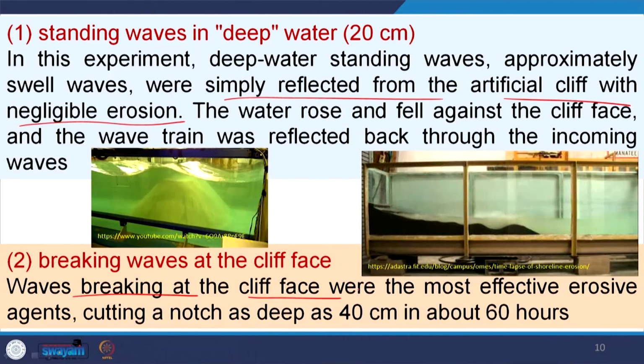So, that means material is removed here. Once the material is removed, we are creating a notch, so the upper part becomes unstable and will fall down due to free fall, due to mass wasting, is it not? So, the second type of wave, which breaks at the cliff, is more prone to erode the coastal platform and the coastal cliff.